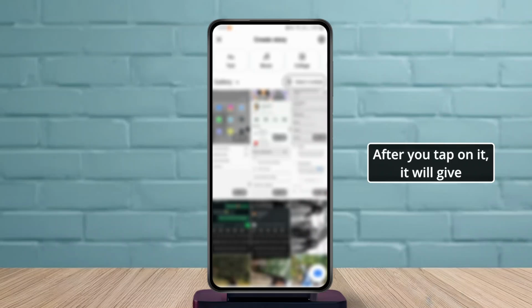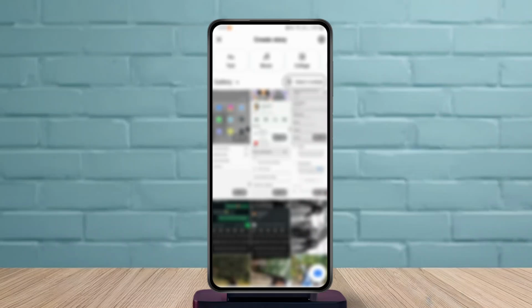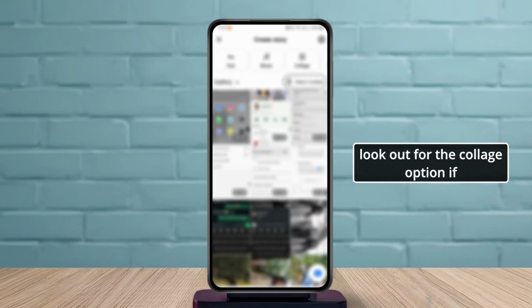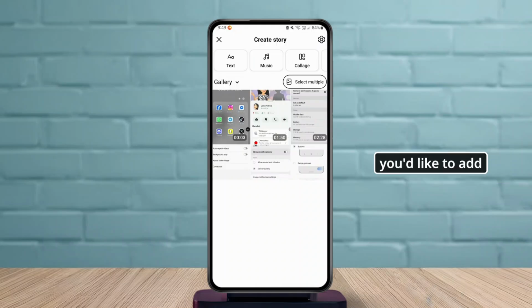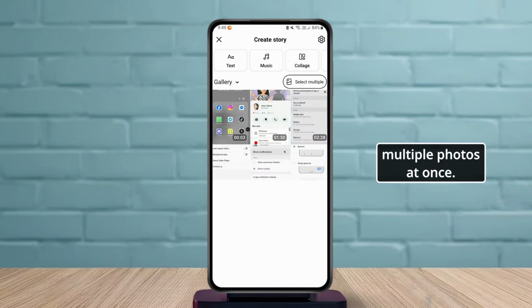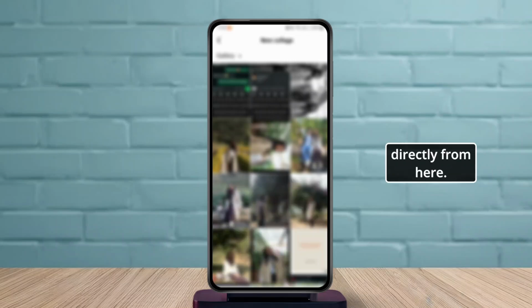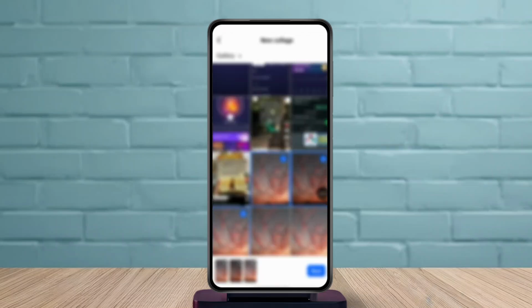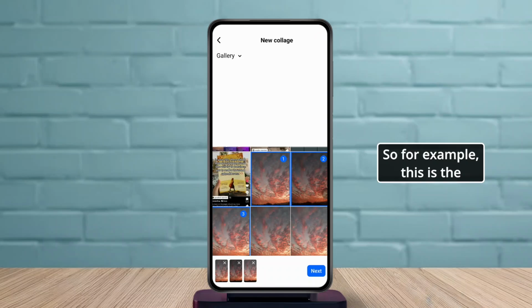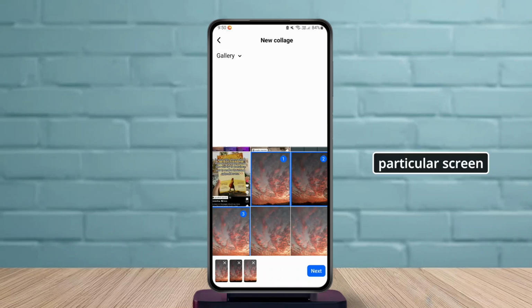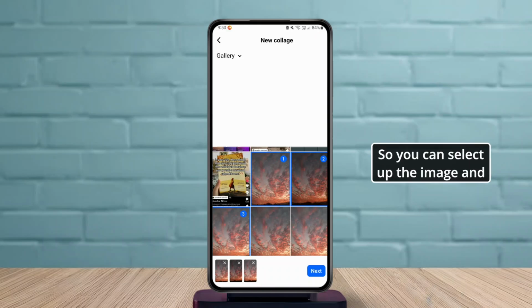After you tap on it, it will give you the option to select media. What you need to do is look out for the collage option if you'd like to add multiple photos at once. So tap on collage and you can select multiple pictures directly from here. So just go and do so. For example, this is the particular screen you should be finding. You can select multiple images at once and tap on this next option.